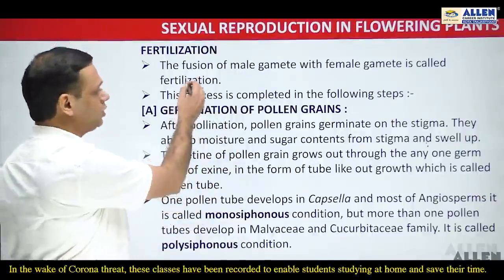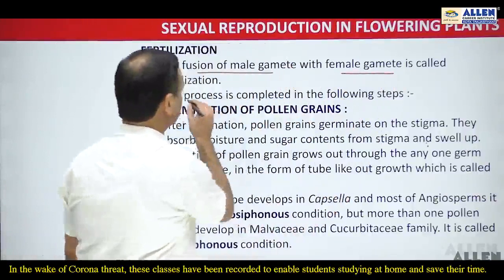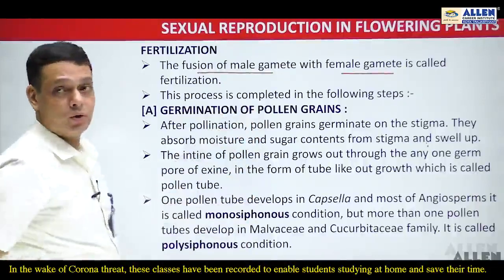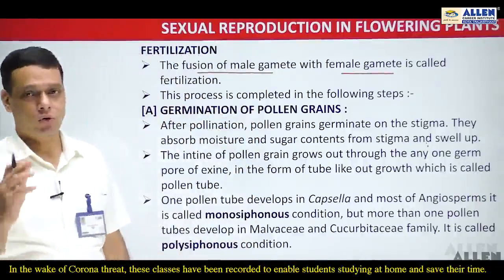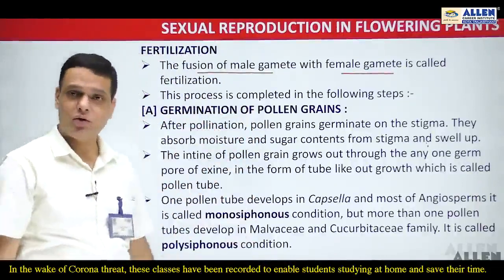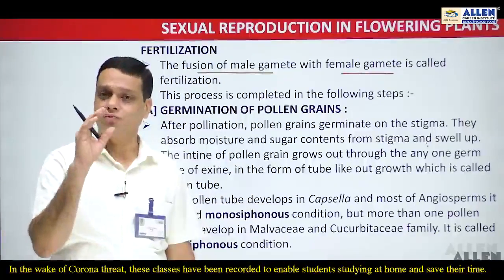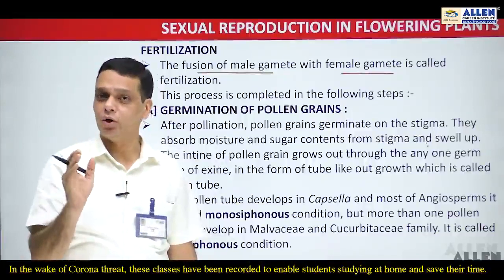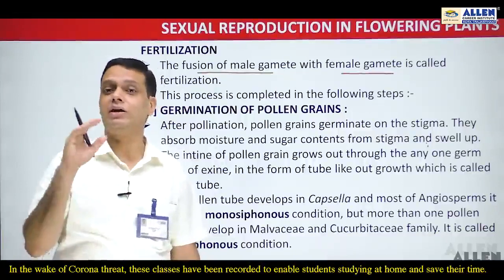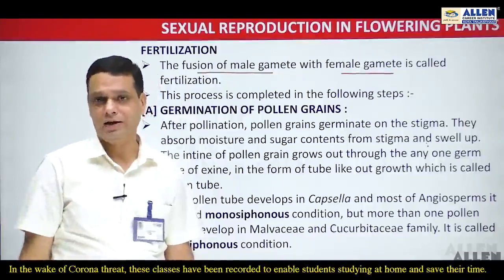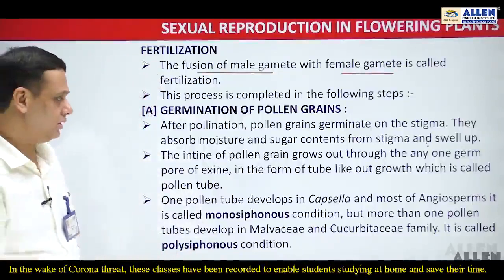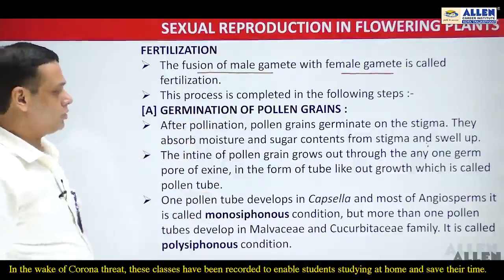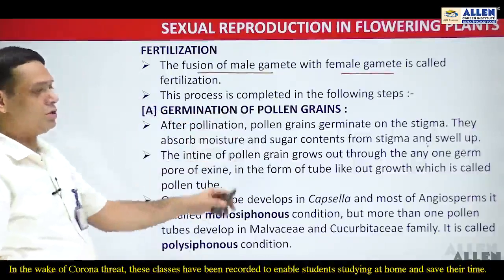So we can say that the fusion of male gamete and female gamete is called fertilization, and this process is completed in certain steps, and these are the 4 steps. The first step is germination of pollen grain, second is the entry of the pollen tube inside the ovule, third is the entry of the pollen tube inside the embryo sac, and fourth is finally the fusion of male and female gametes, that is, actual fertilization. So we will now start the fertilization processes; the first event is germination of pollen grains.